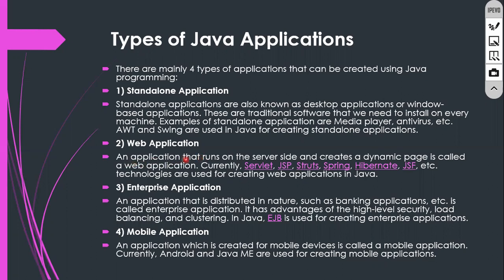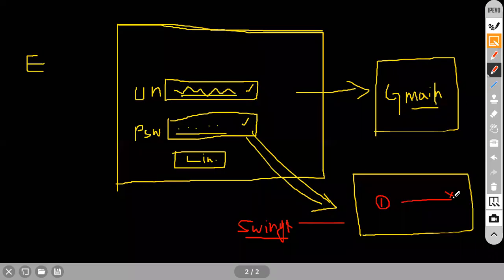An application that runs on the server side and creates a dynamic page is called a web application. For example, see here, I will show you.